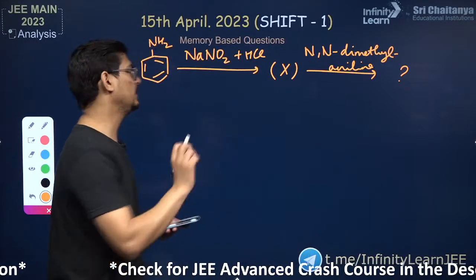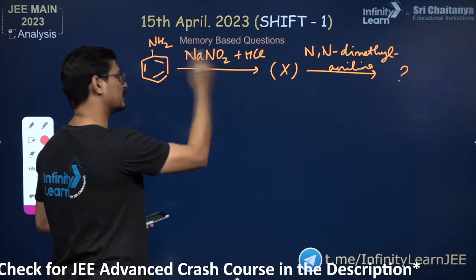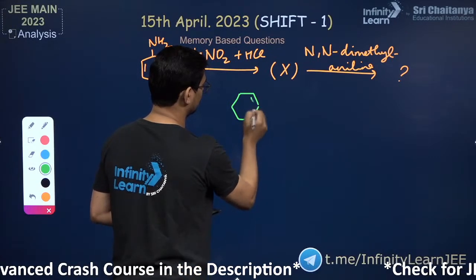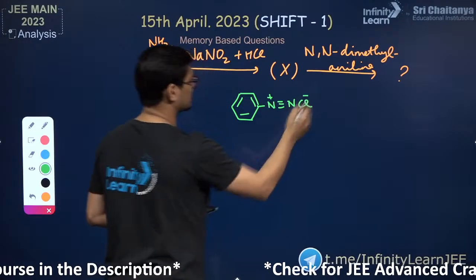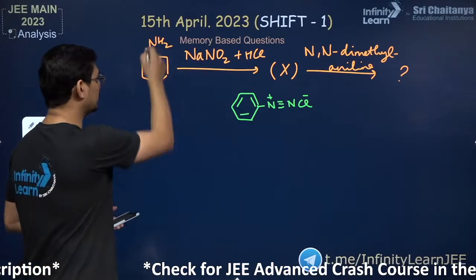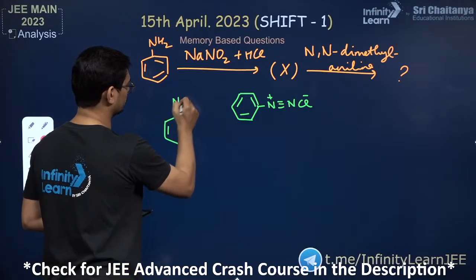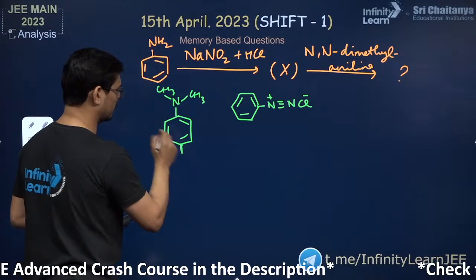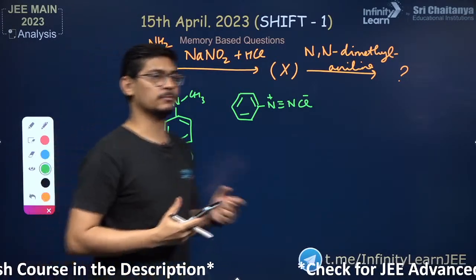So when you react a primary aromatic amine with NaNO2 and HCl, it's diazotization. So you get this, right? And when it reacts with N,N-dimethylaniline, which is a substituted aniline, so this one, okay, right? This one. So the coupling occurs at the para position, right?